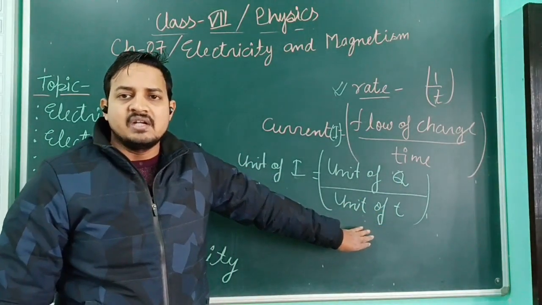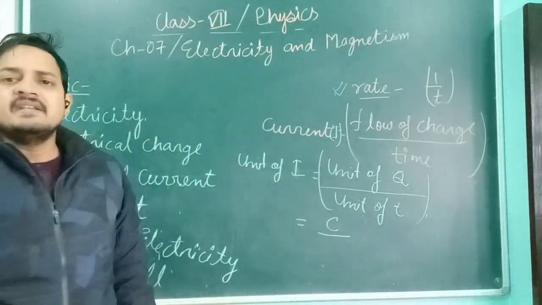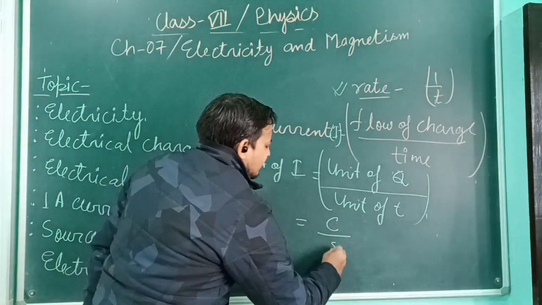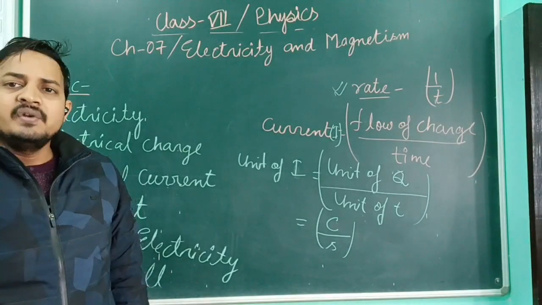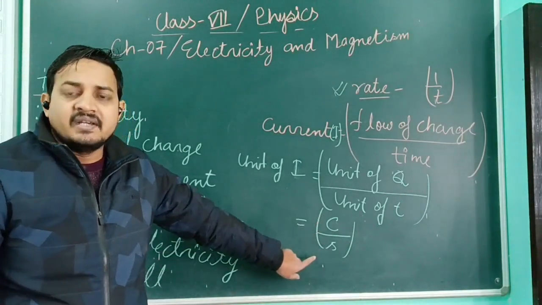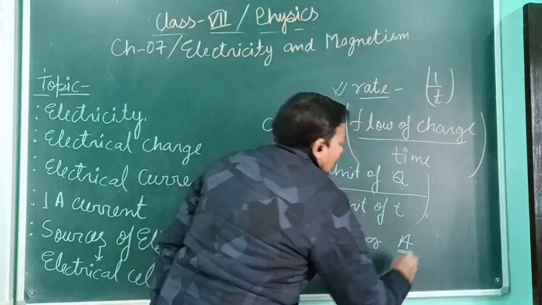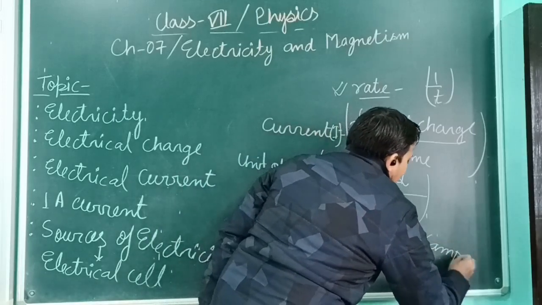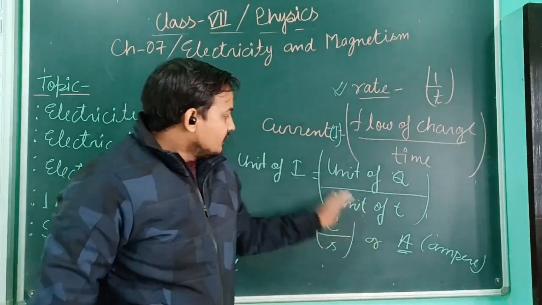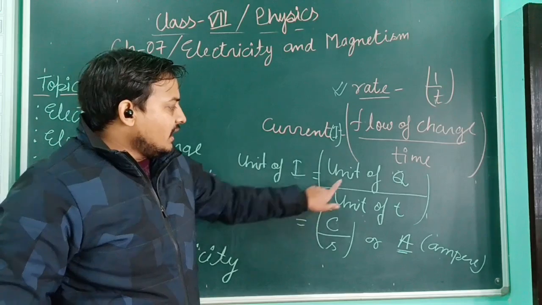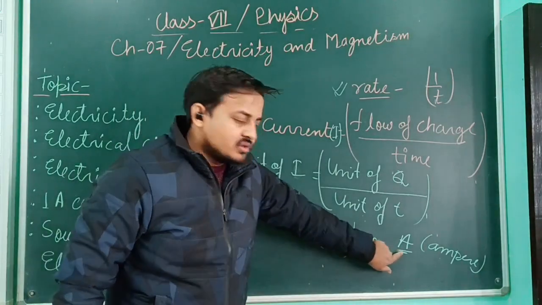Just now we discussed the unit of charge. The unit of charge is coulomb. And the unit of time is second. So what is the unit of electrical current? The unit of electrical current is coulomb per second, or generally we represent it as A. What is A? A is ampere. So the unit of electrical current is the unit of charge, that is coulomb, upon unit of time, that is second, or we say ampere.